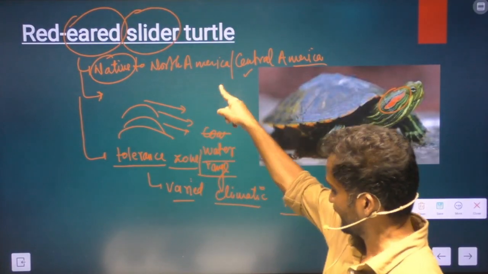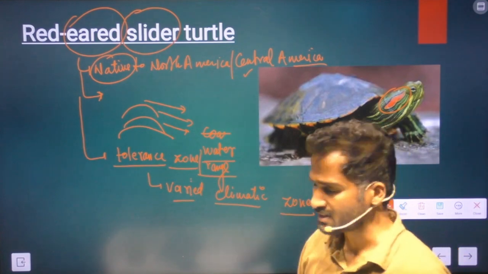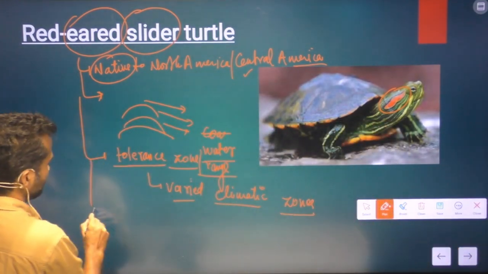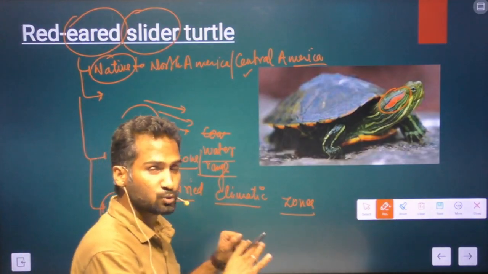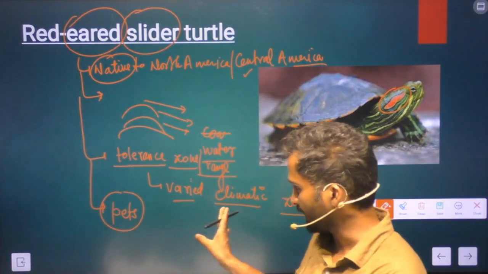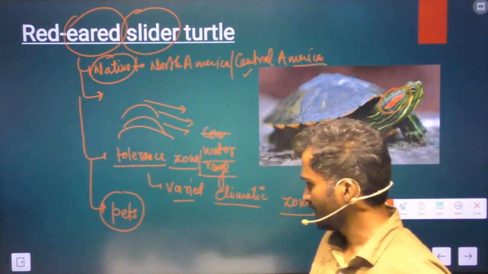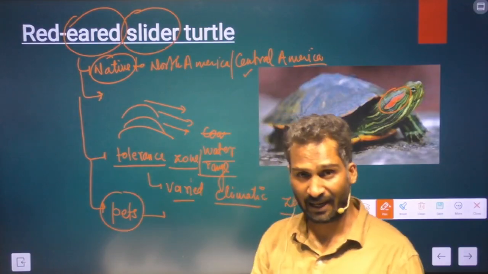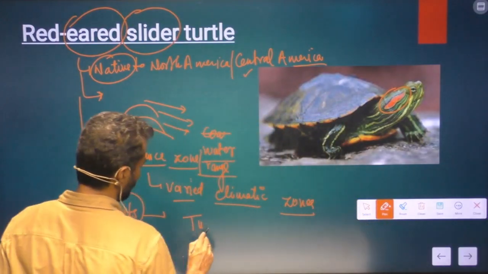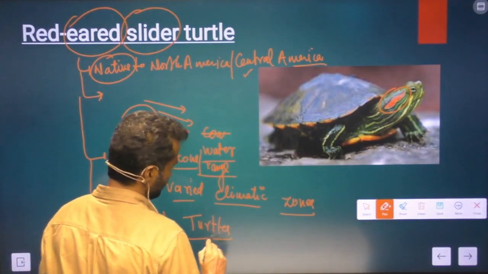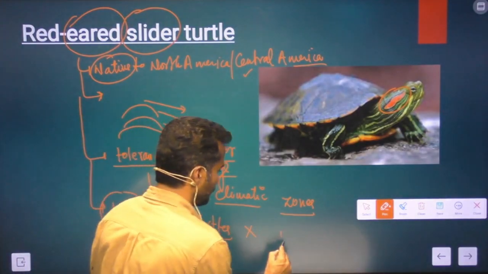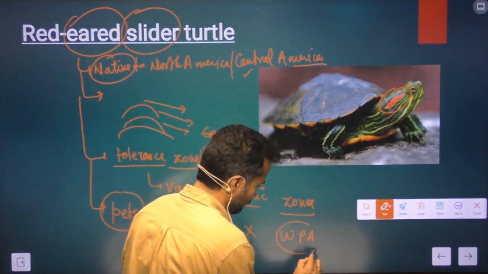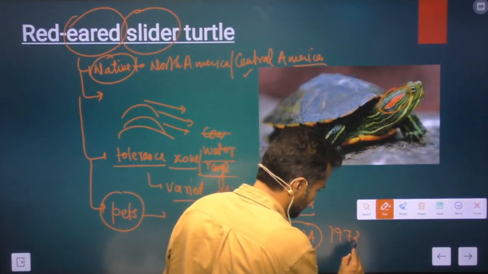These red-eared turtles are used as pets. So in India also they are used as pets. They are kept in houses as pets. But you should also know that in India, turtles are prohibited to be kept as pets under the WPA, Wildlife Protection Act of 1972.